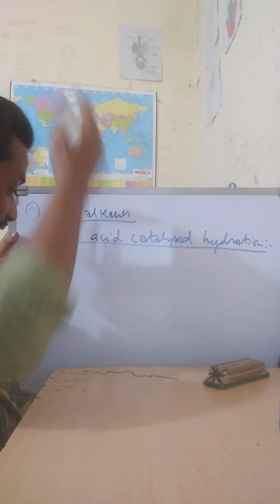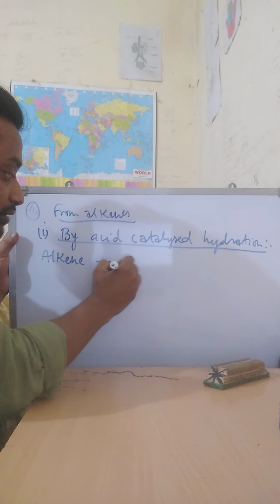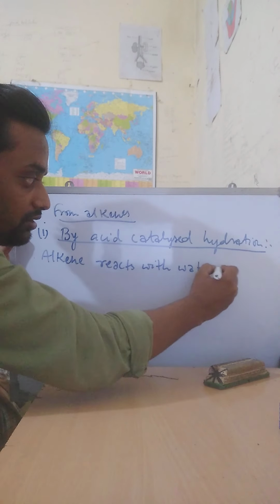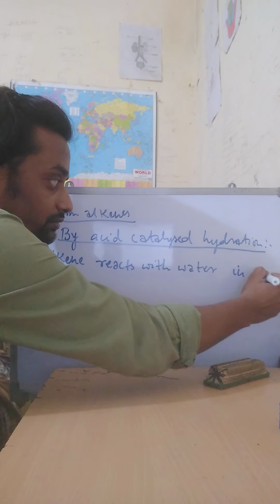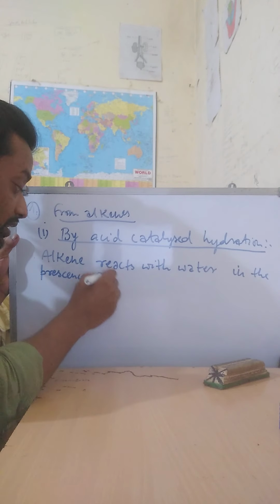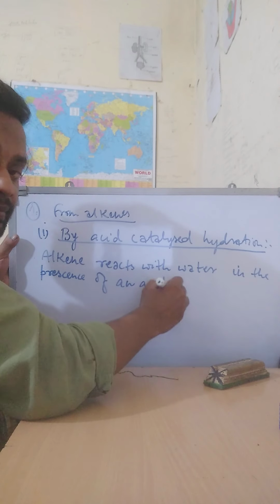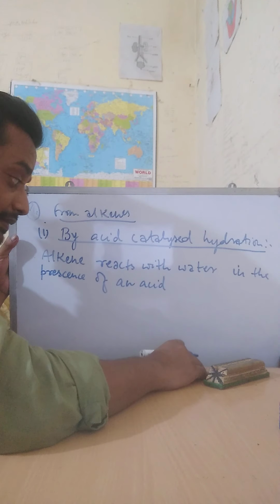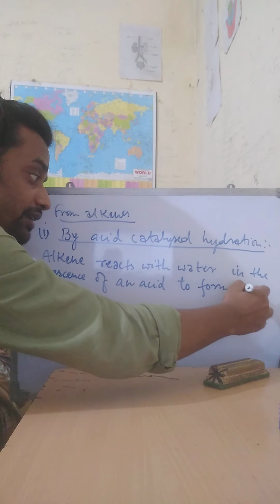Okay. So this is what happens. An alkene reacts with water in the presence of an acid to form an alcohol.